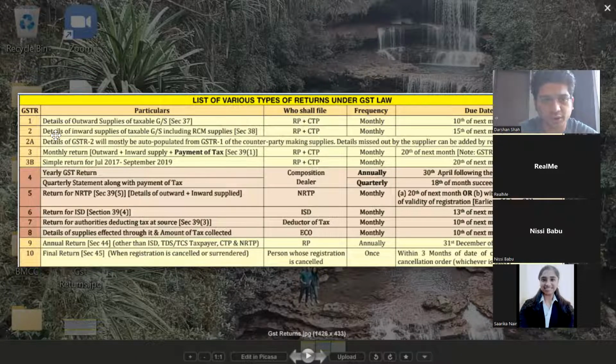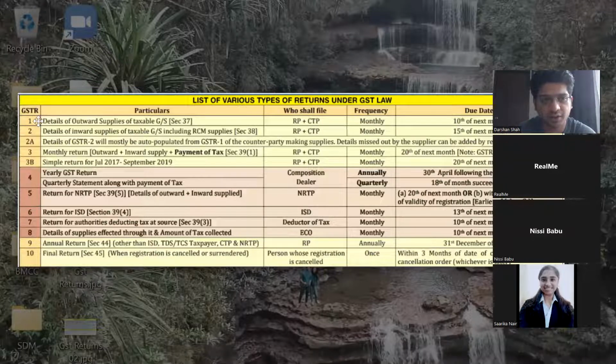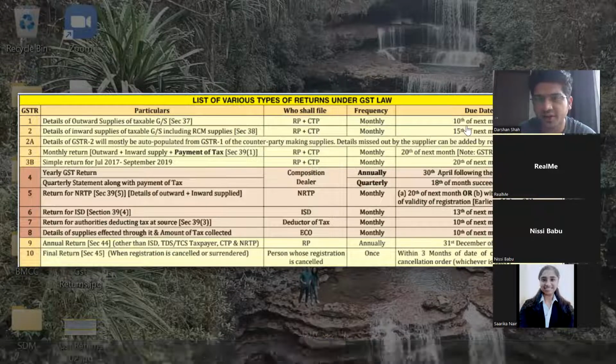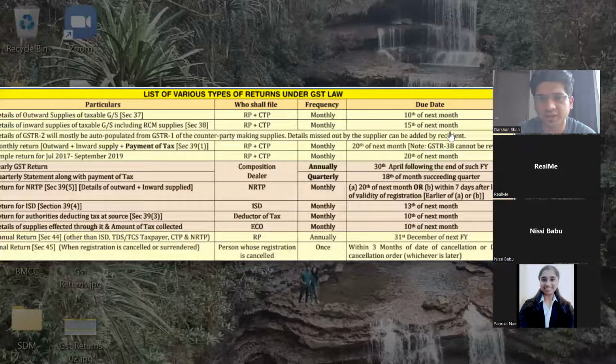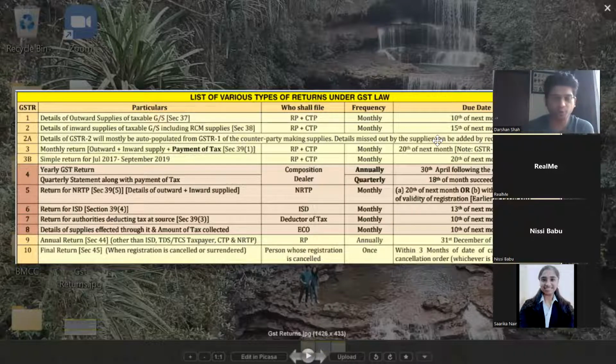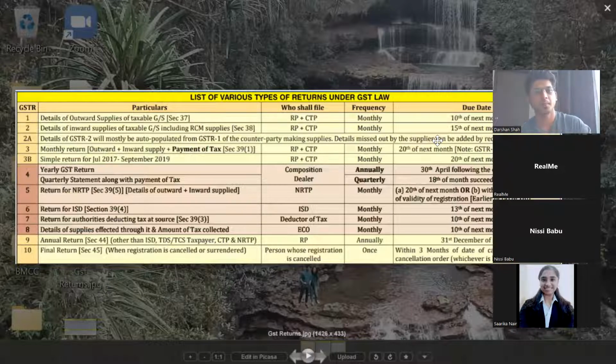Okay. So let us focus on first three: GSTR1, GSTR2, and GSTR2A. Okay. And the dates are 10th of the next month, 15th of the next month. Okay. And the third one is auto-populated. So let me explain these three first. Then tell me if you understood the whole process, and then we'll go for the other type of returns.